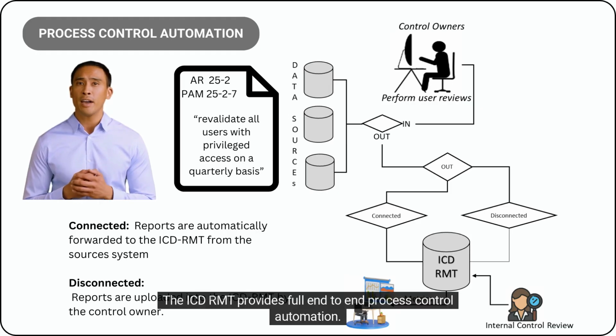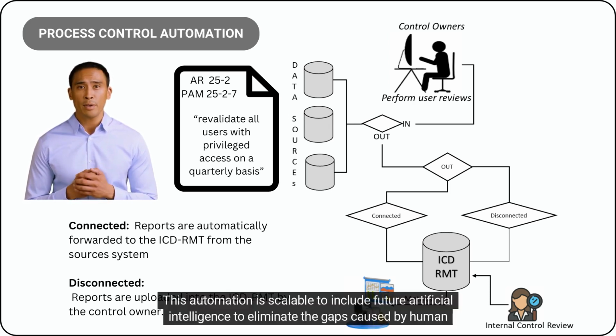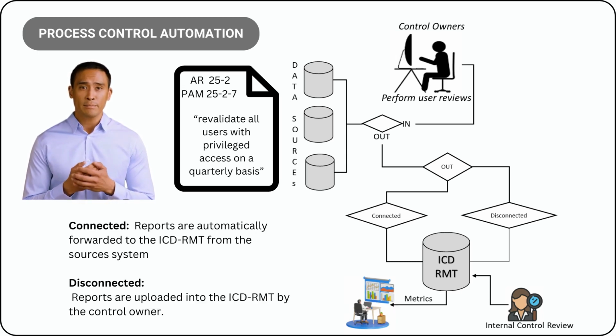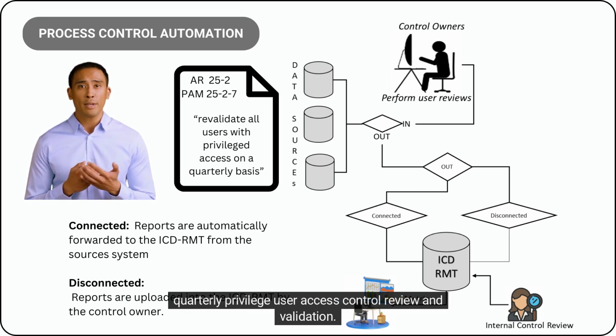The ICDRMT provides full end-to-end process control automation. This automation is scalable to include future artificial intelligence to eliminate the gaps caused by human error for standard universal internal control requirements. An example of a standard end-to-end system control is the universal access control requirement for a quarterly privileged user access control review and validation.